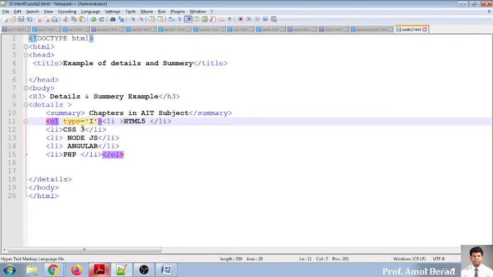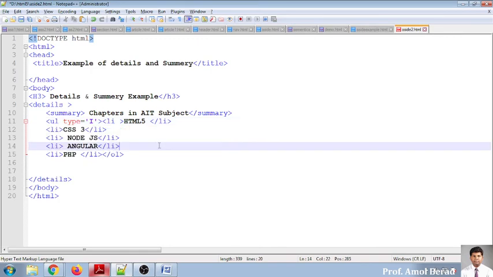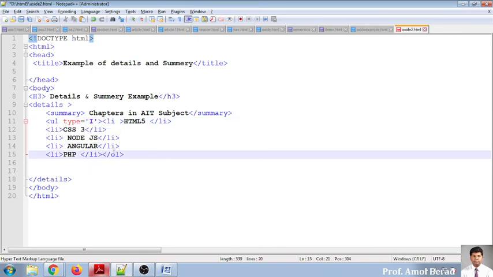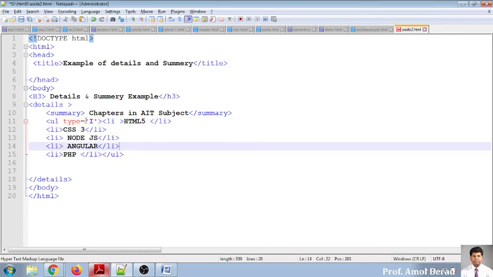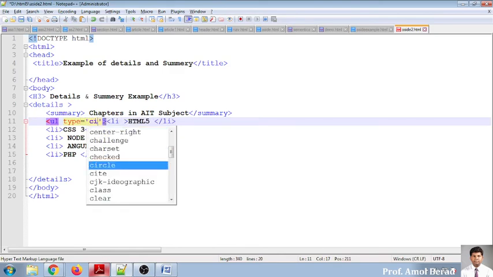If I want to make it an unordered list, I change this OL, ordered list, to UL, unordered list. I think we have gone through this example, and into this type is equal to, I will say circle. So that's it. Now see the output. Circles will be displayed.